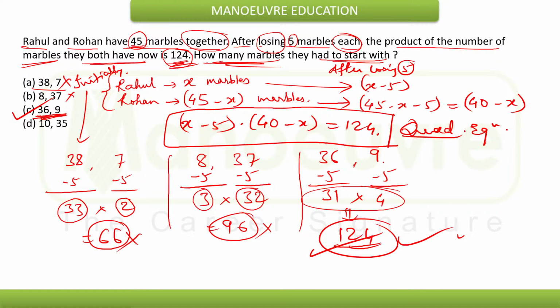Now see, with the help of options, how fast and easily we reach the final answer without getting into the complexities of solving the quadratic equation in n number of steps. So clearly this will save your crucial time in the exam. We understand that the concept of the quadratic equation at the fundamental level is very important for us to understand, but sometimes it is useful to skip the basic methodology and move to the shortcut trick. I hope you understand this example both ways, at the basic level and at the shortcut level. Very good. Now let's move on to the next example.